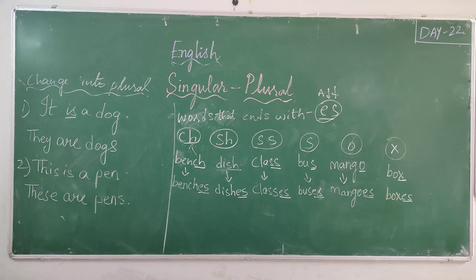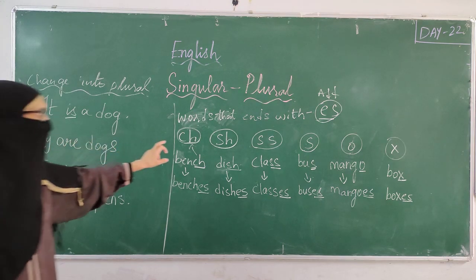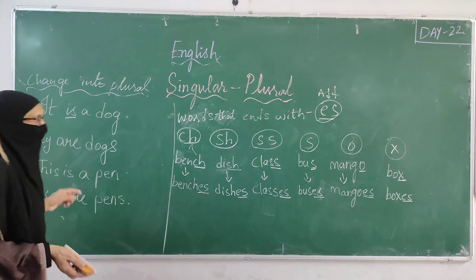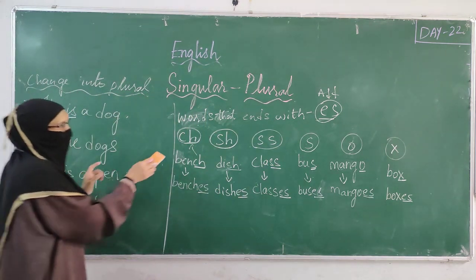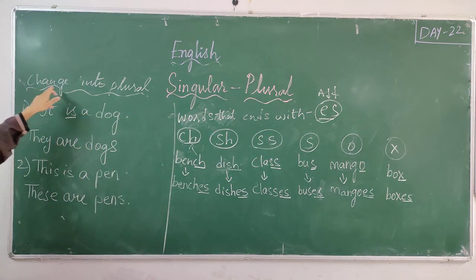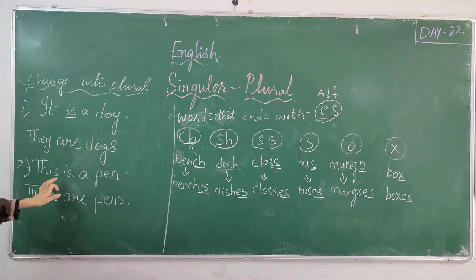So, hope you all have understood, children. Remember once again: CH, SH, SS, double S, O and X, single S. These are the words for which we have to add ES to make them plural. Now if you want to change the sentence into plural, I explained to you. If I give you a few exercises on this, you have to attempt them. Hope you all have understood, children.